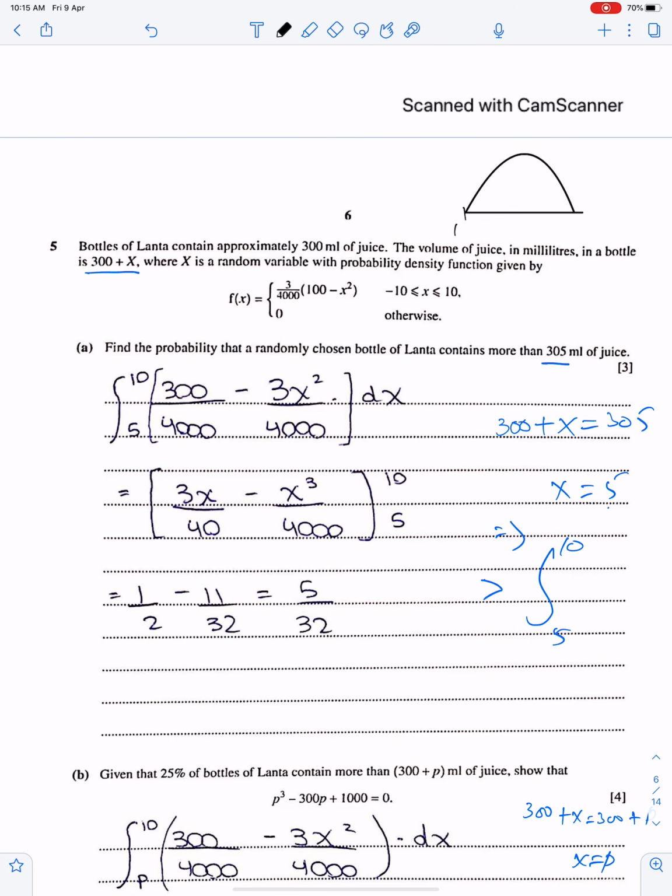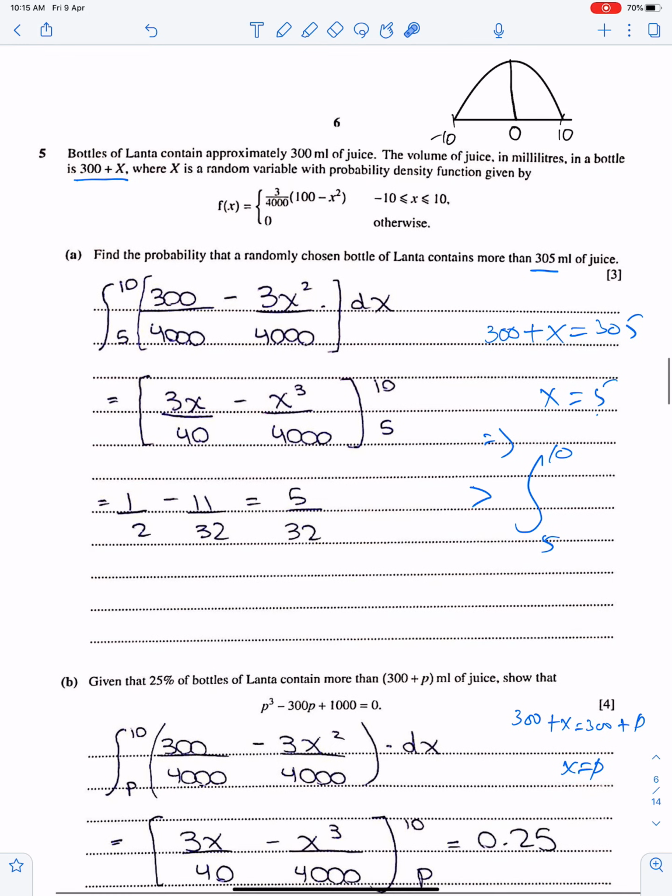So this number is negative 10. This is 10. And this sketch is symmetrical about this central line, which is 0. The mean of this function is 0. The total area is 1. This curve is symmetrical about the central line because of equal areas from 0 to 10 and 0 to minus 10.